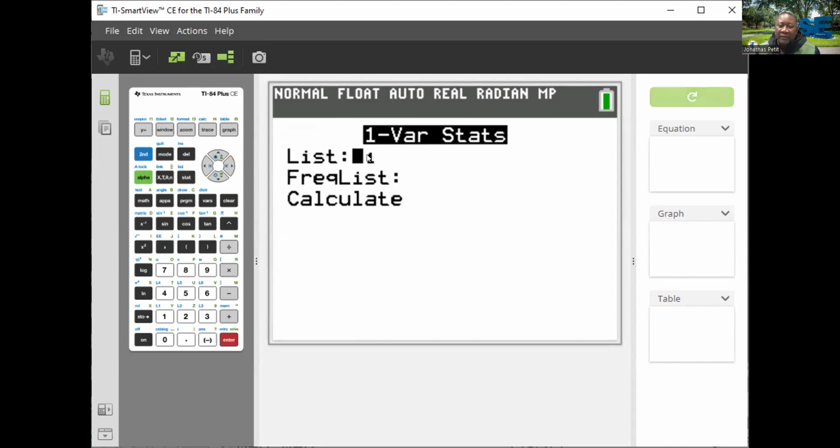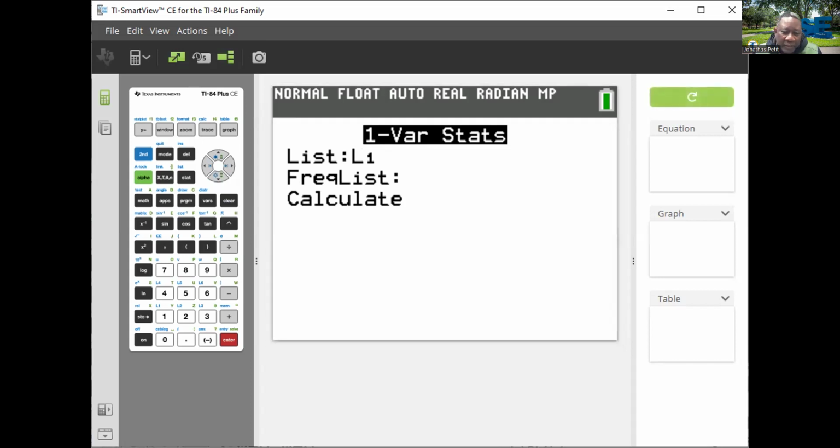Since everything is in this one, I prefer to have everything in this one if it is available, because we would have to change the list. But if it was in list 2, we just have to press the second function, the blue one, and number 2 will give you list 2. In this case, since it's in this one, it pops up by default, and I put this one back.